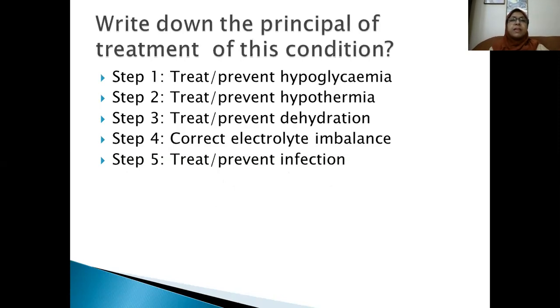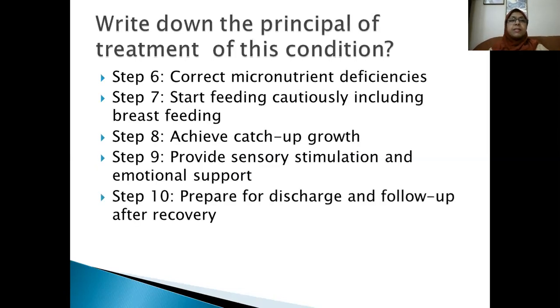Step 1, treat or prevent hypoglycemia. Step 2, treat and or prevent hypothermia. Step 3, treat or prevent dehydration. Step 4, correct electrolyte imbalance. Step 5, treat or prevent infection. Step 6, correct micronutrient deficiencies.